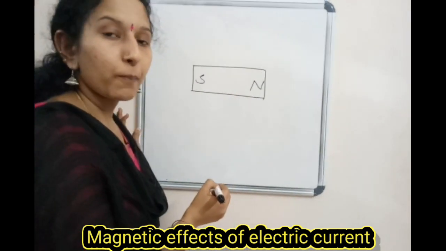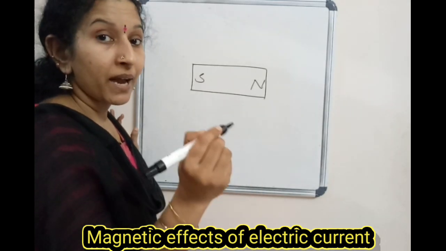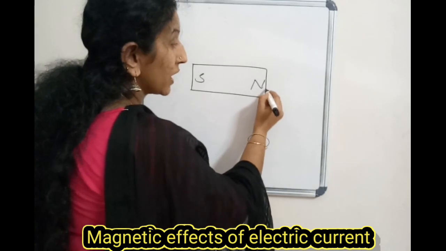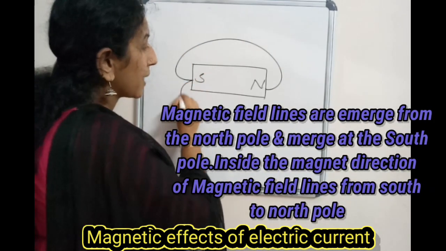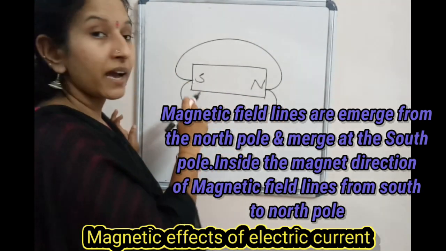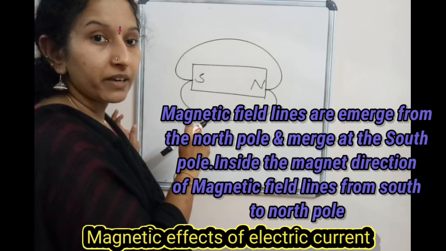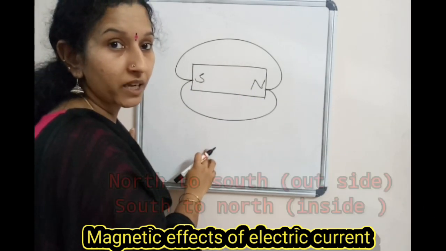So the first property of the magnetic field lines, listen carefully. The magnetic field lines emerge from the north pole and merge at the south pole, and inside the magnet the direction of the magnetic field lines is from south to north. So what is the first property?